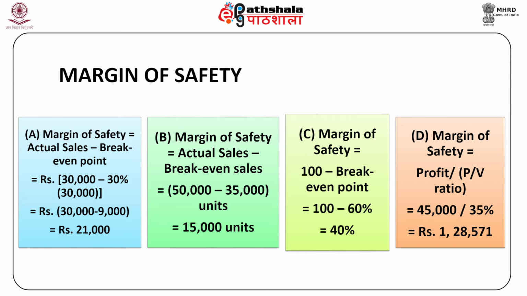In the fourth case, margin of safety is equal to profit divided by PV ratio, which is equal to 45,000 divided by 35%, and it will be equal to 1,28,571. The larger the size of the margin of safety, the more are the chances of a business to make profits even after a fall in the amount of sales, and it stands a better chance of survival.